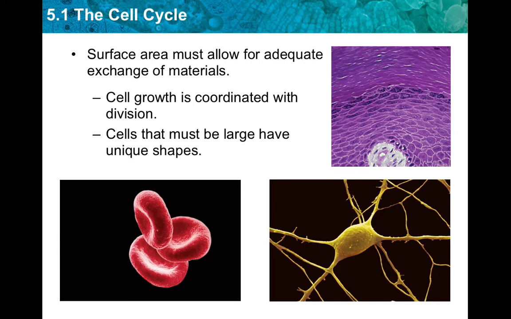The surface area must allow for adequate exchange of materials. If a cell doubled its size before dividing, the daughter cells would be larger. If a cell doesn't grow before it divides, the daughter cells will be smaller. The cell growth is coordinated with division, and cells that must be large have unique shapes.